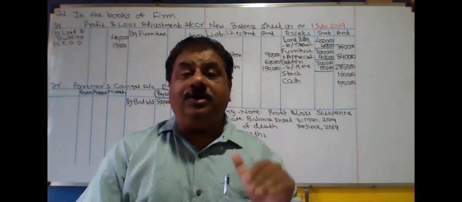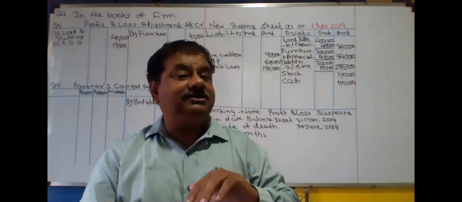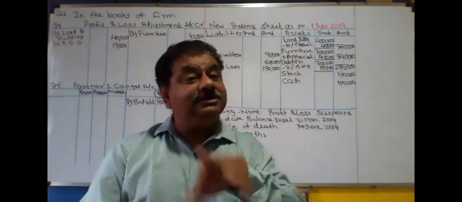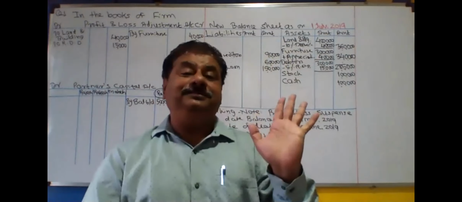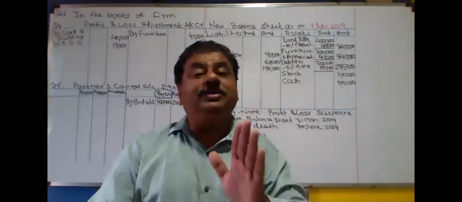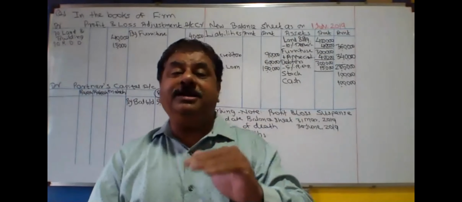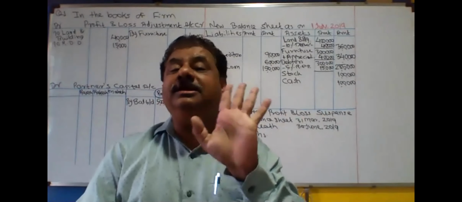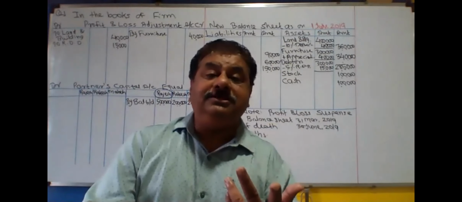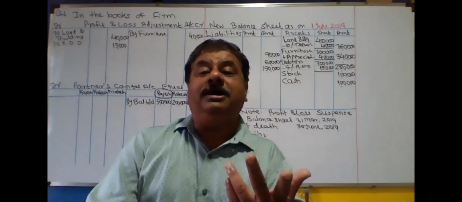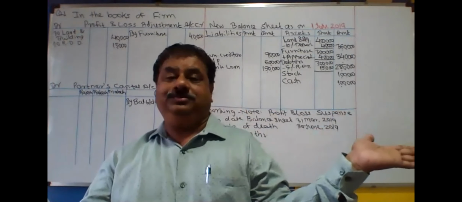So Rajesh was in the business before his death for 3 months. Now, during these 3 months, what is the profit earned by the firm? We don't know.